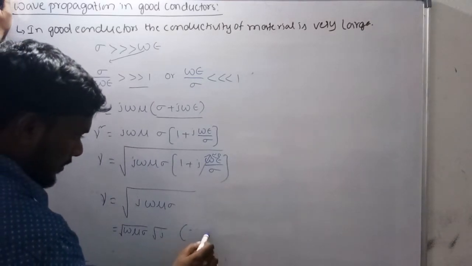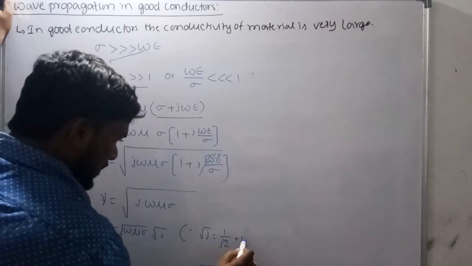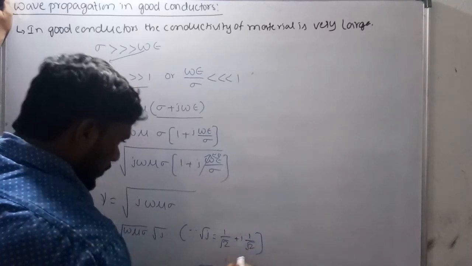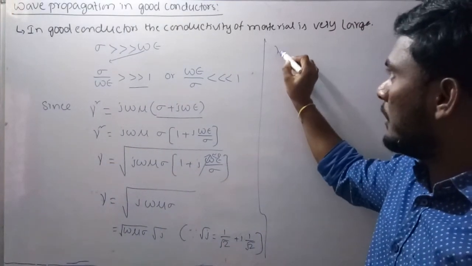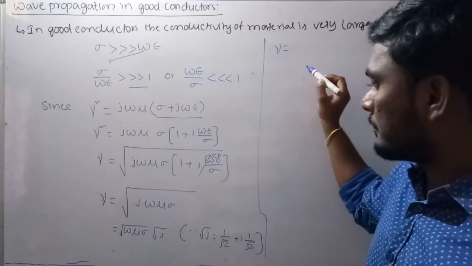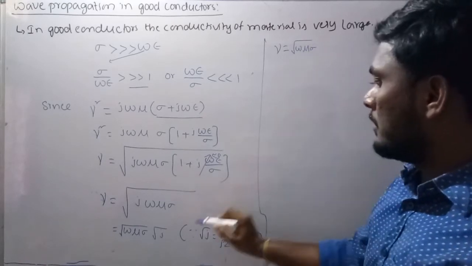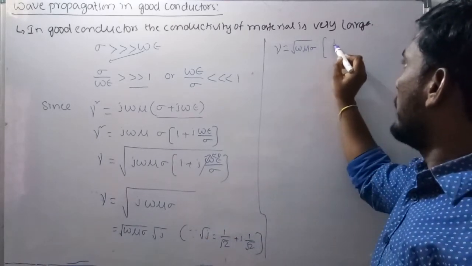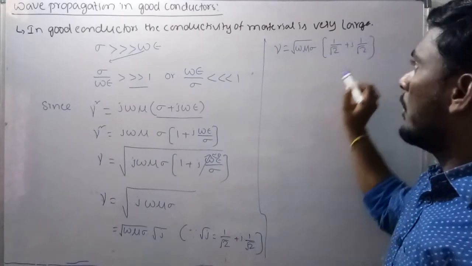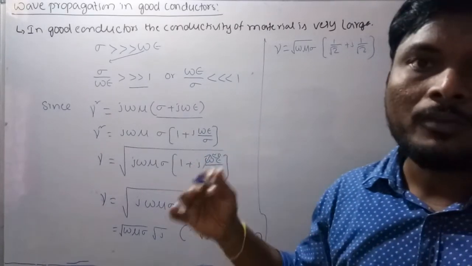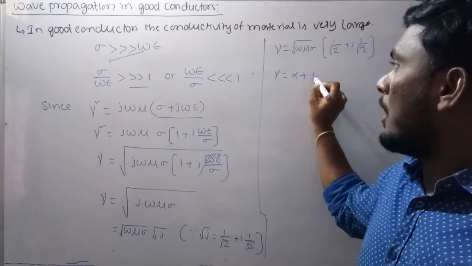We can write root j as 1 by root 2 plus j times 1 by root 2. Substituting, gamma equals the square root of omega mu sigma times 1 by root 2 plus j times 1 by root 2. You already know the propagation constant in terms of attenuation constant and phase constant is alpha plus j beta.